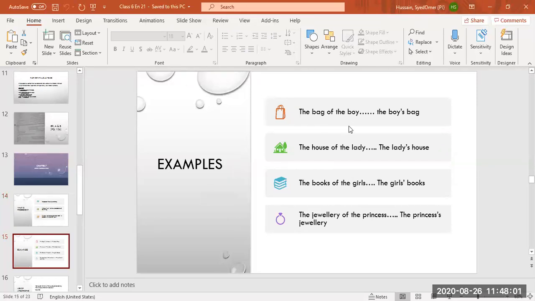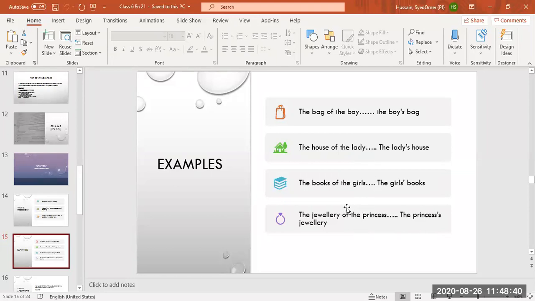Now look at these examples. It's very important. The bag of the boy. Whose bag? The boy's bag. Now students, you can see that the boy is singular and it is not ending in s, so we are going to put apostrophe s. The boy's bag. The house of the lady. Whose house? The lady's house. Lady is again singular, so we are going to put apostrophe s with lady. The lady's house. The books of the girls.